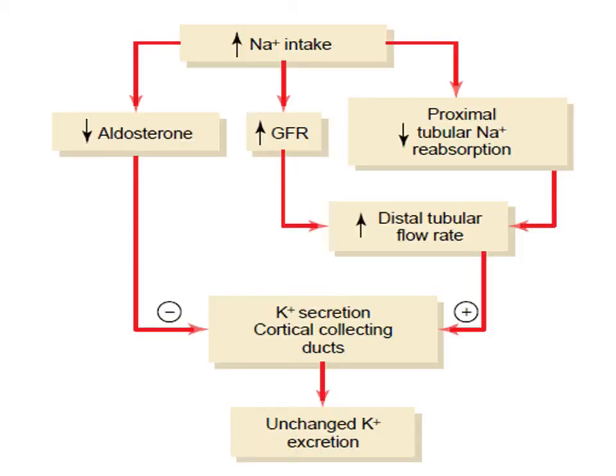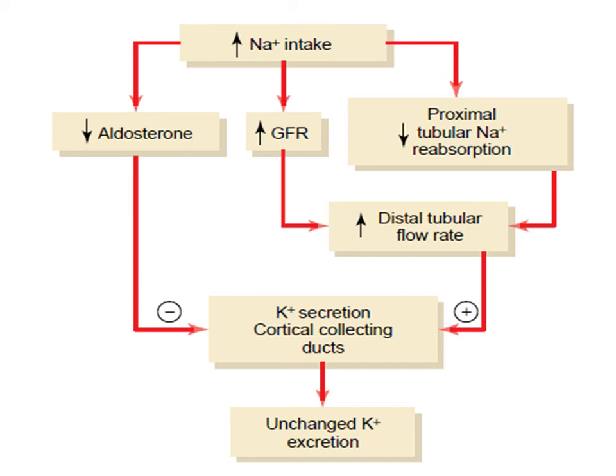As I have already explained, when sodium intake increases, two things will happen. Number one, it will lead to a decrease in aldosterone secretion, which would decrease the potassium secretion by the cortical collecting ducts. Number two, an increased sodium intake would lead to an increased GFR and a decreased proximal tubular sodium reabsorption, which both would lead to an increase in the distal tubular flow rate, and this would lead to an increase in potassium secretion.